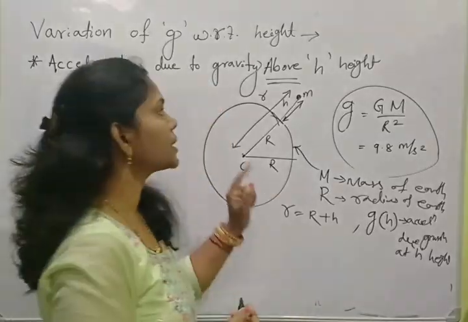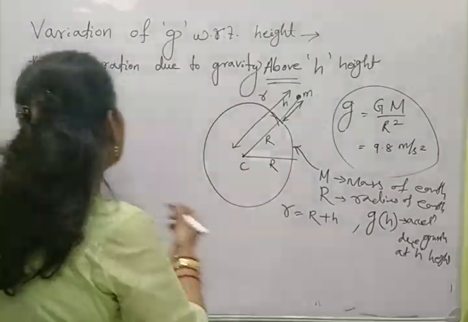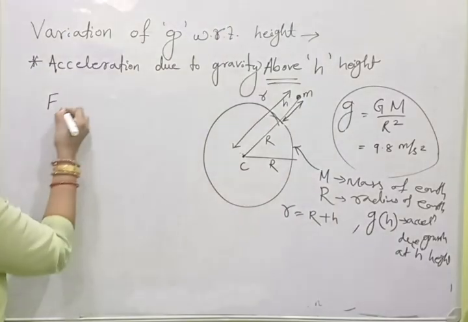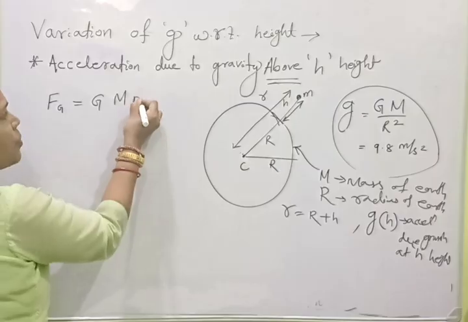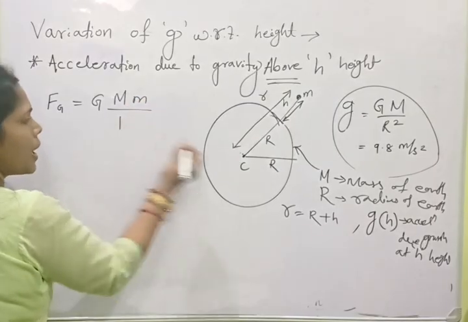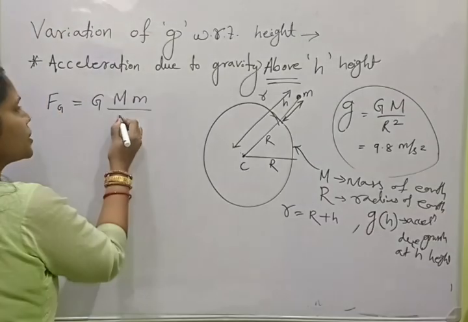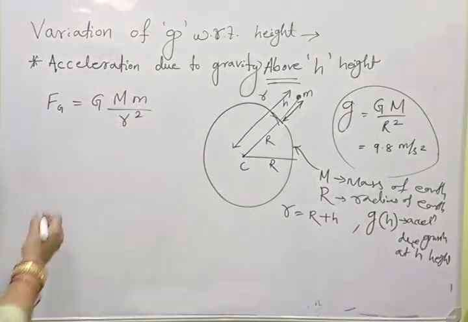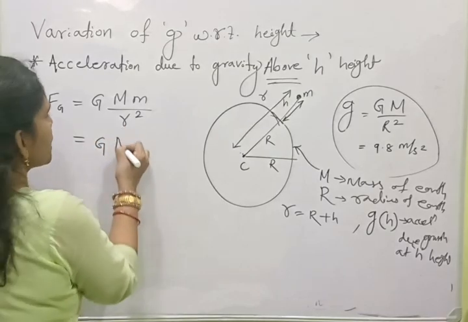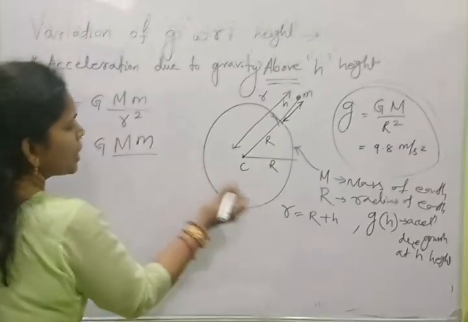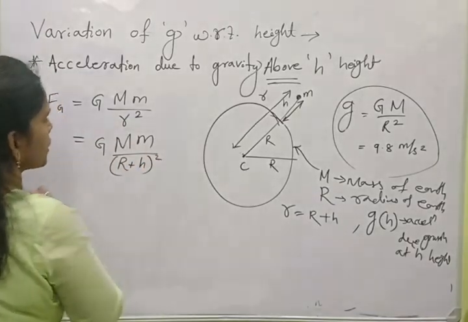Now for the calculation, we have to find the force with respect to the center. As we know, the gravitational force Fg is equal to capital G capital M small m by r square, but here the distance is small r, so we write r square. Then in the second step, we put the r value: capital G capital M small m by (capital R plus small h) whole square.